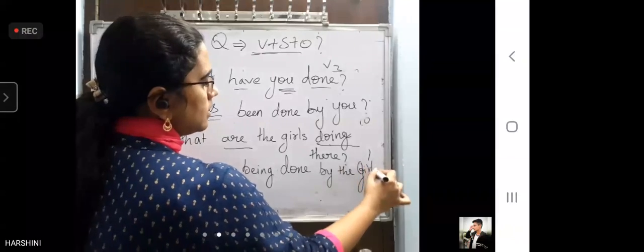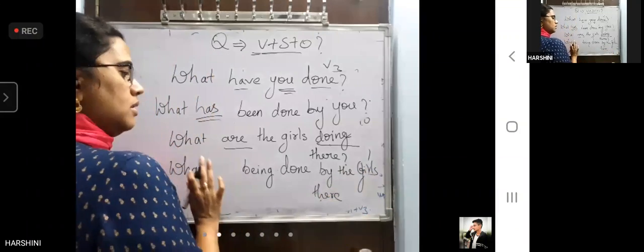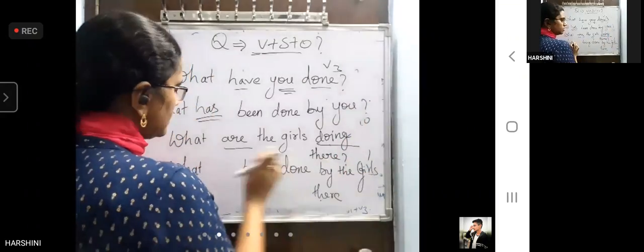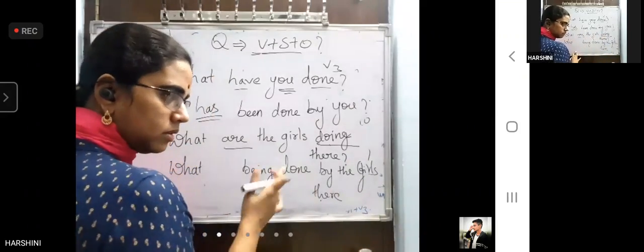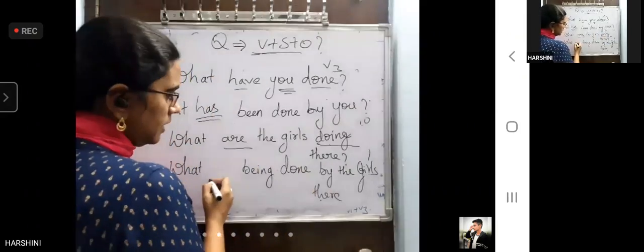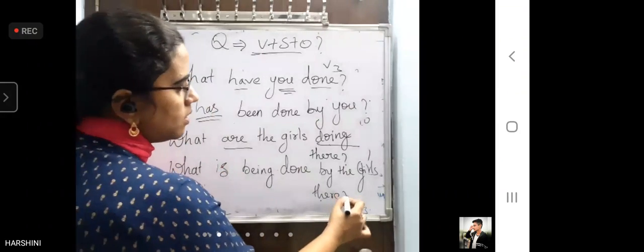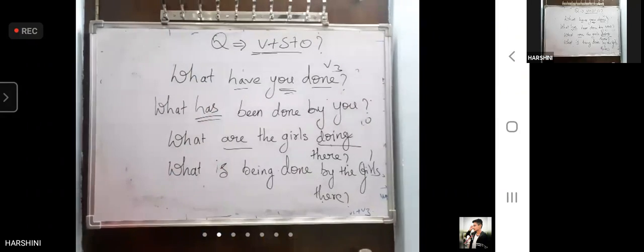What is being done by the girls there? And I already told you, this "girls" went at last, so this "girls" doesn't belong to our object, no. Subject we don't know. So 99.9% what we have is: What is being done by the girls there?